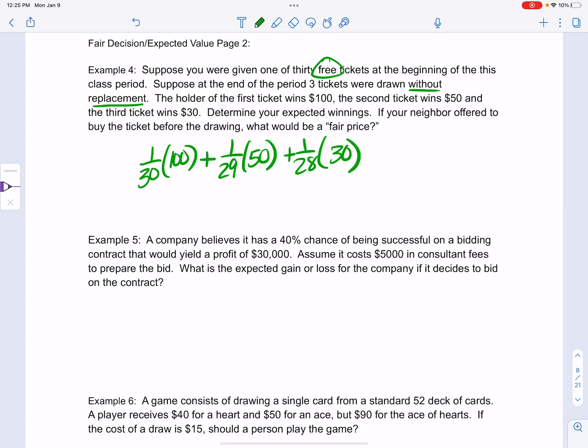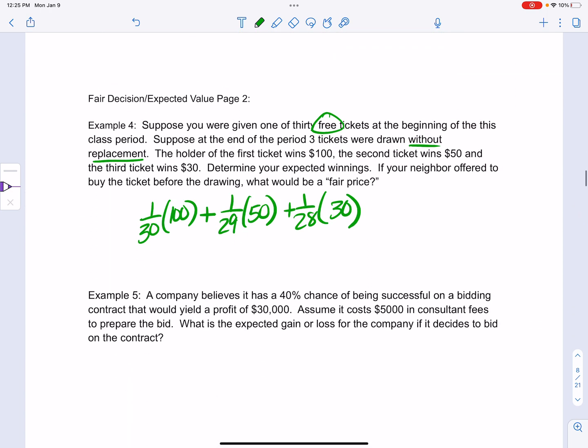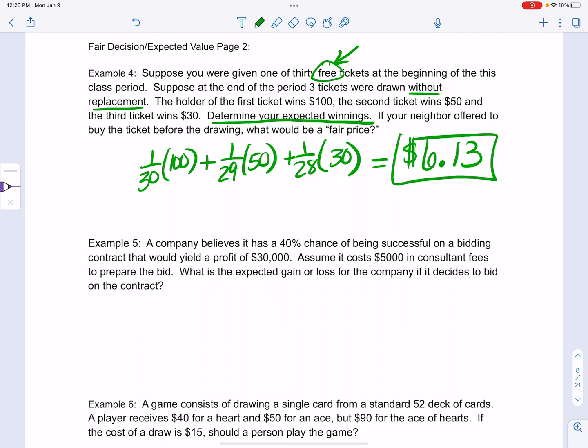$30. Now, I don't have to do the negative one that I did up here, because these are free tickets, so nobody's losing any money. You plug this into your calculator, and you get $6.13. So this is your expected winnings, $6.13.